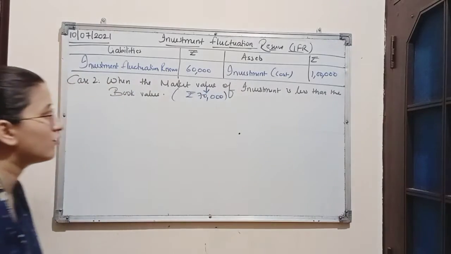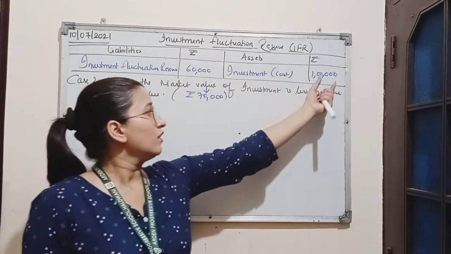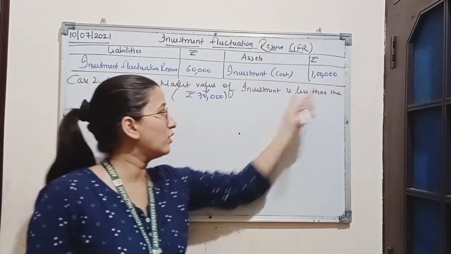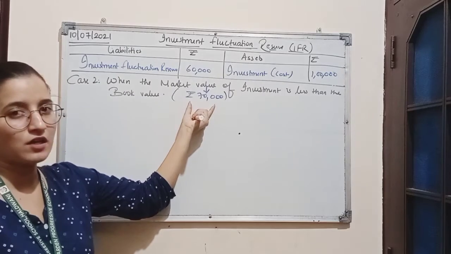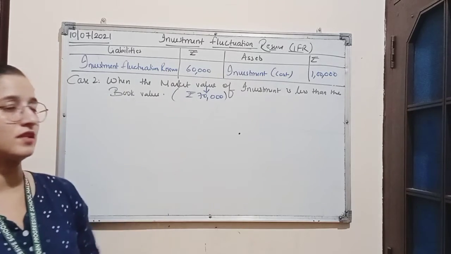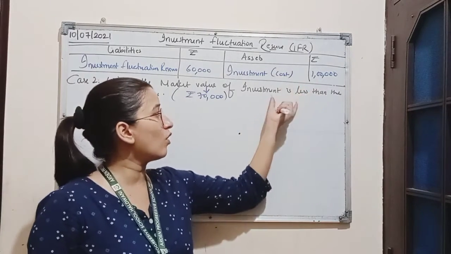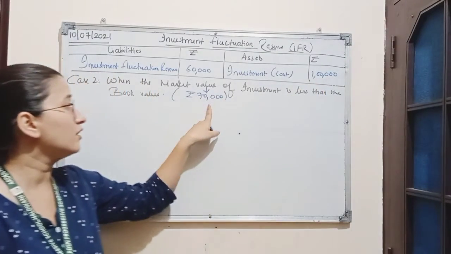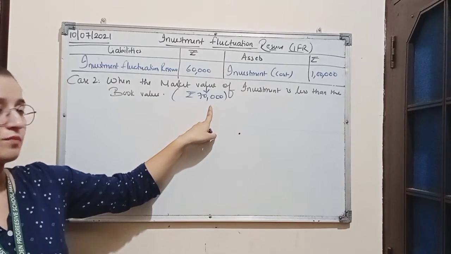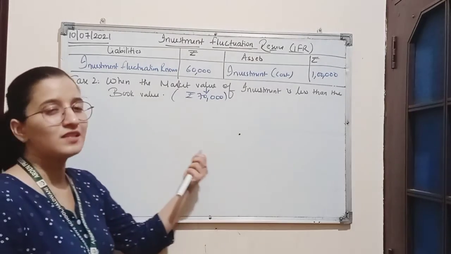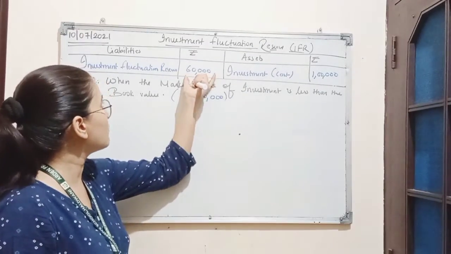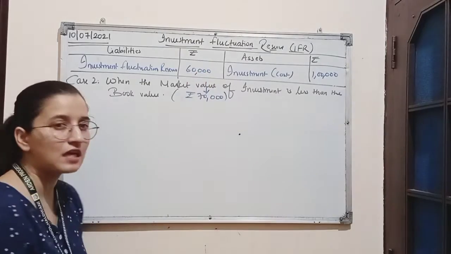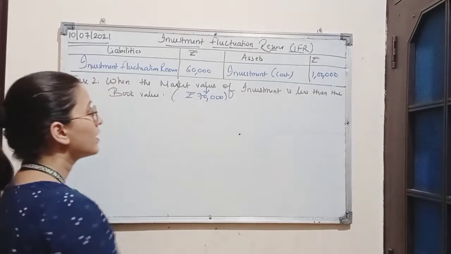We know we have made an investment amounting to rupees 1 lakh, which is the book value, and now the market value of investment is rupees 70,000. This means there is a loss of rupees 30,000, because we have invested 1 lakh and the value of that investment in the market is rupees 70,000. So this loss of 30,000 will be recovered from investment fluctuation reserve. Investment fluctuation reserve is 60,000 and the loss is 30,000.